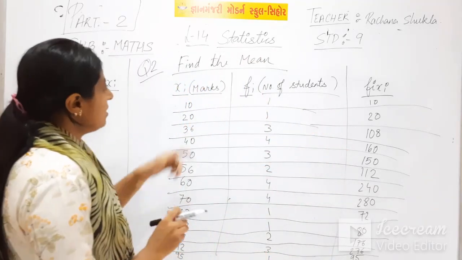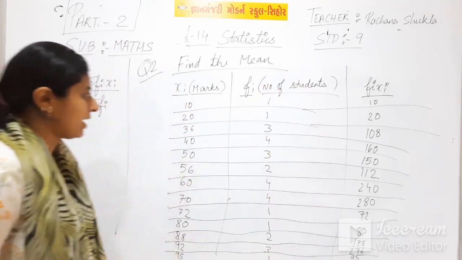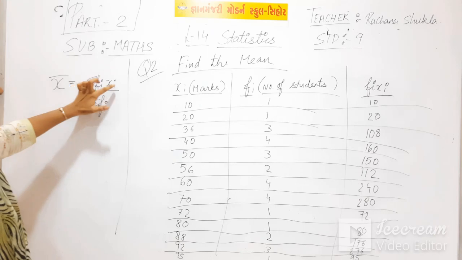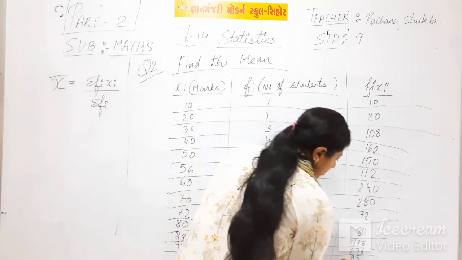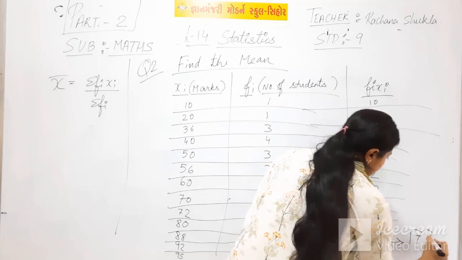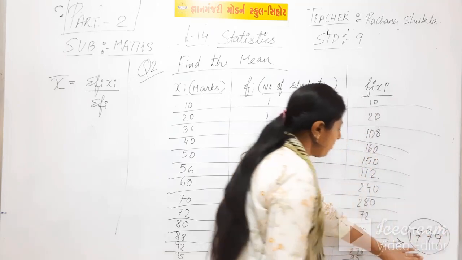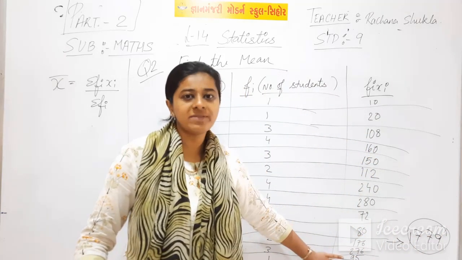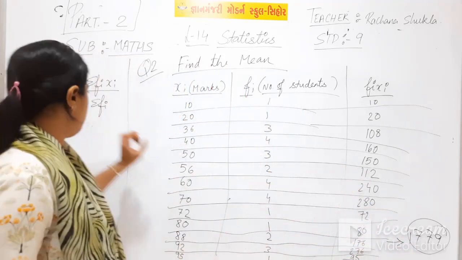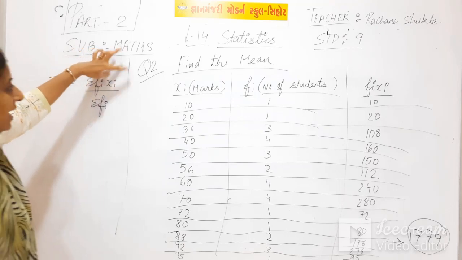Now you have done fi xi. Total up fi xi, that means sigma fi xi. Your total will be 1779. You will write it down here, but I don't have space, so I have written it here: 1779 will be your sigma fi xi.